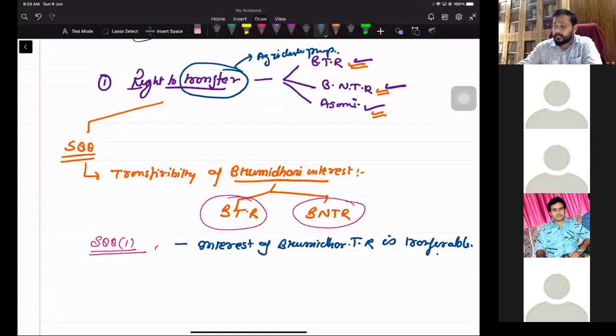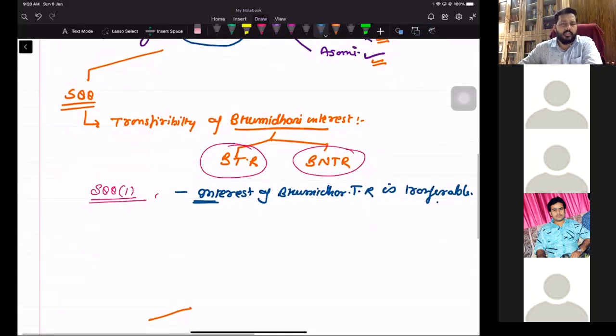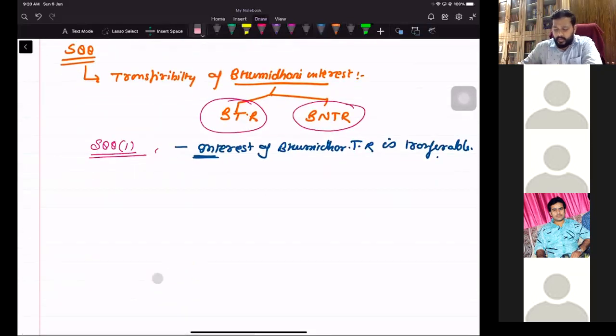What does it mean basically? That any person who is a bhumidhar with transferable right has a right to transfer the property. When I say transfer, you understand transfer of interest की बात कर रहे हैं. So sale, mortgage, lease. Then they further say, subject to the provision of this code.